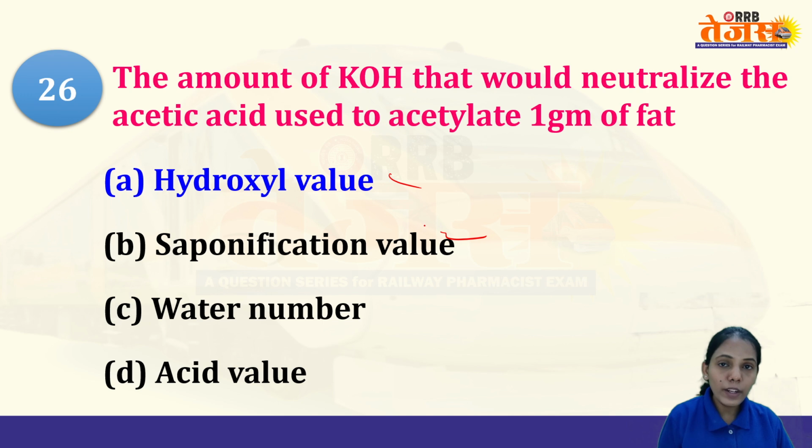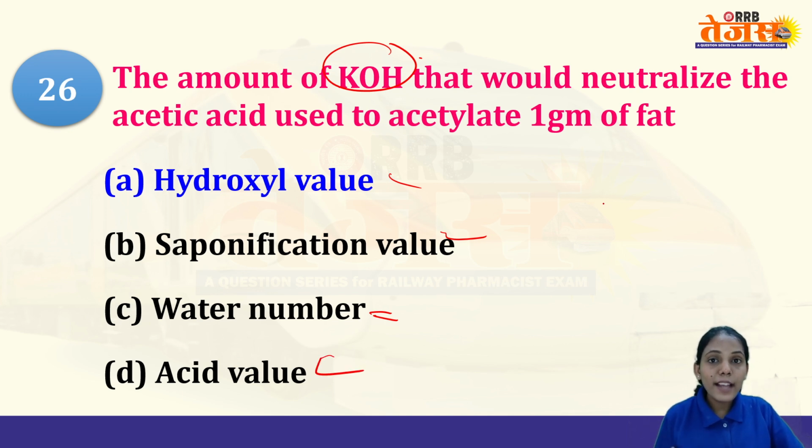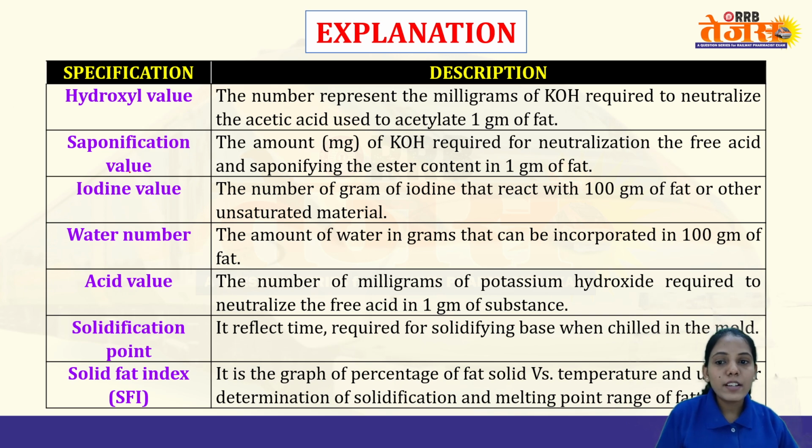Saponification means it will neutralize, but it will saponify the ester. Water number is the number of water molecules. So clearly they have asked about the KOH. And acid value means it will neutralize the free acid. So this is what we have discussed. So hydroxyl value is the correct answer.